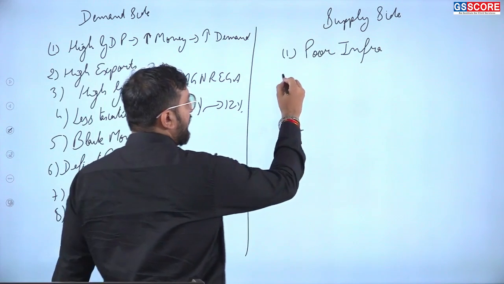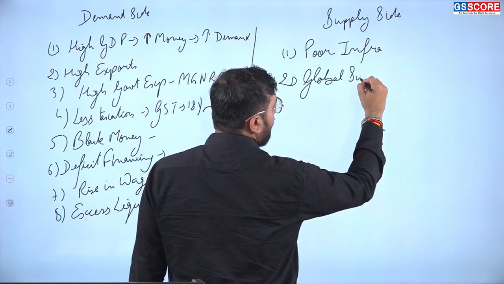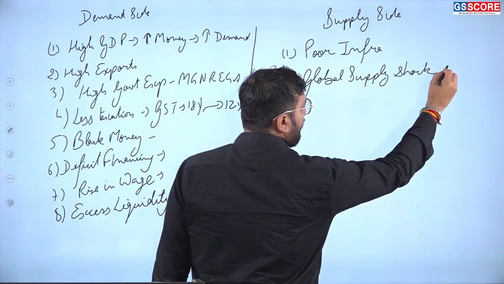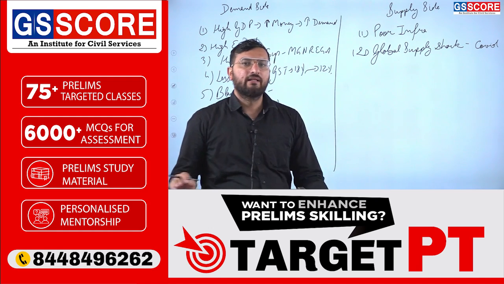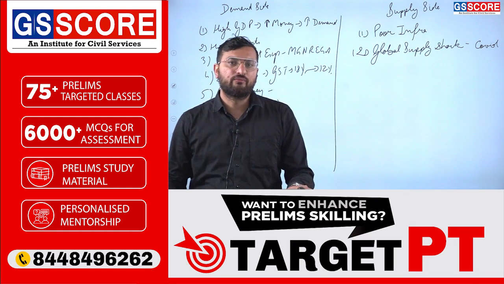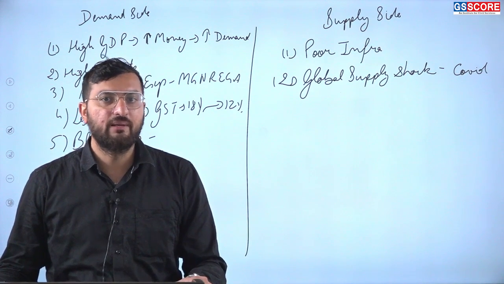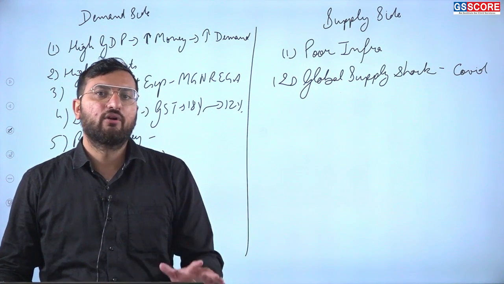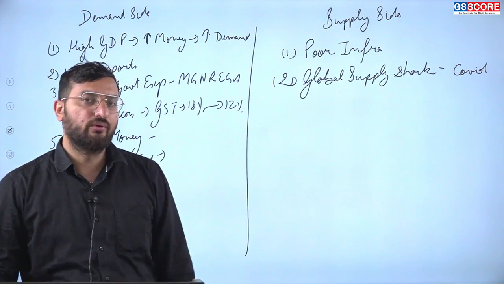Then next part, due to global supply shock such as COVID, we see there is increase in the prices of goods. Due to COVID, lot number of factories got shut down. So that was a big problem, and also the raw material was not available in the market. And also the countries that were supplying the raw material were not able to supply it on time. So there was increase in the prices of goods.